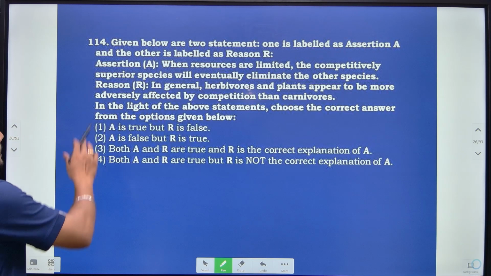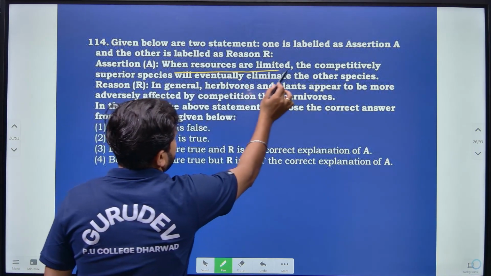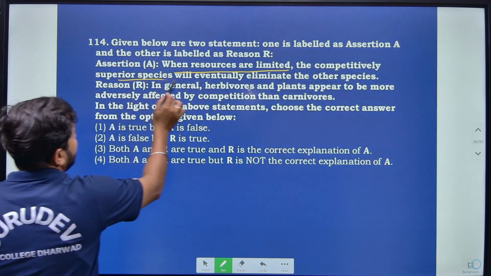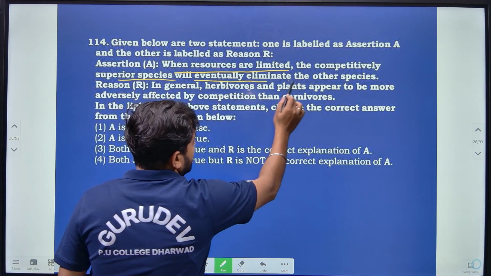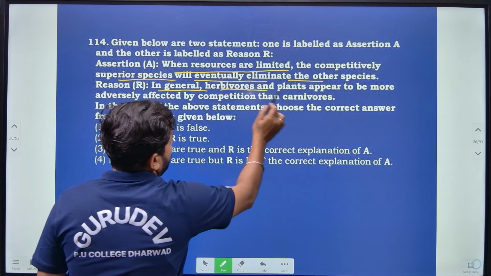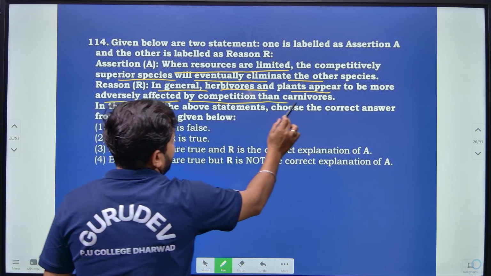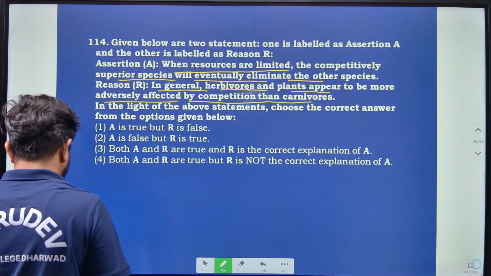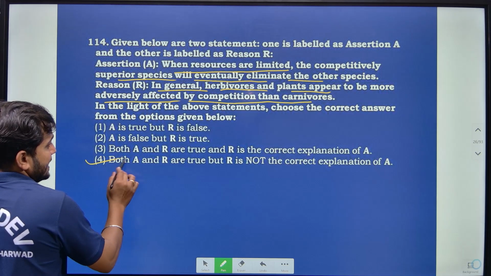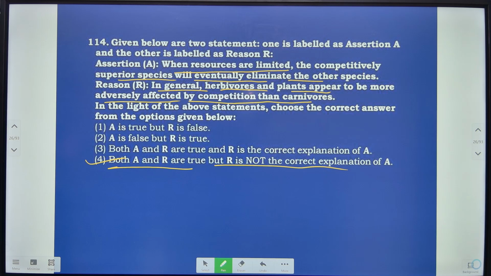Then given below are assertion and reason, right? Assertion says when resources are limited, the competitively superior species will eventually eliminate the other species. Then reason says in general herbivorous animals and plants appear to be more adversely affected by the competition than the carnivorous. So based on this statement here, assertion and reason are true, but reason is not actually the correct explanation of the assertion, right?